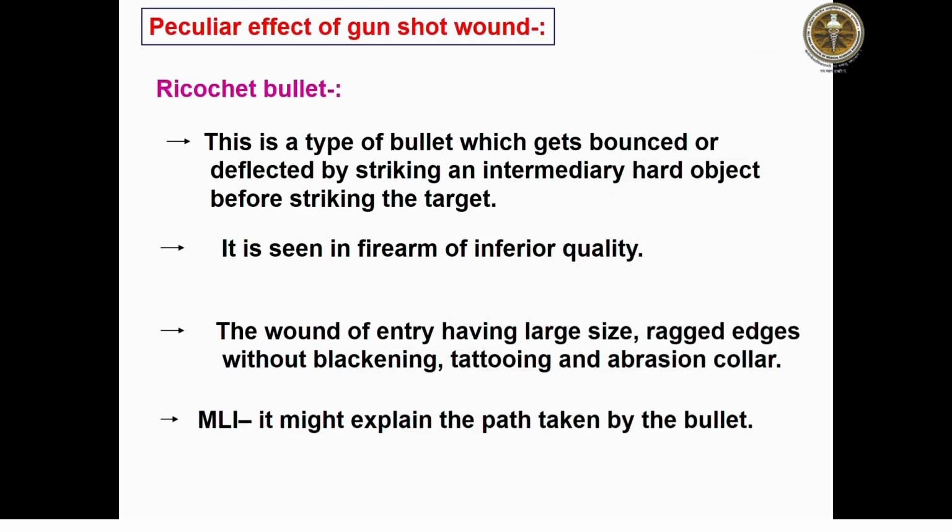Then come to the peculiar effects of gunshot wounds. One is known as the ricochet bullet. A ricochet bullet is a bullet that gets bounced or deflected by striking an intermediary hard object before striking the target. It is seen in firearms of inferior quality. The wound of entry has a large size and large edges, without blackening, tattooing and abrasion collar. Medicolegal importance: it might explain the path taken by the bullet.